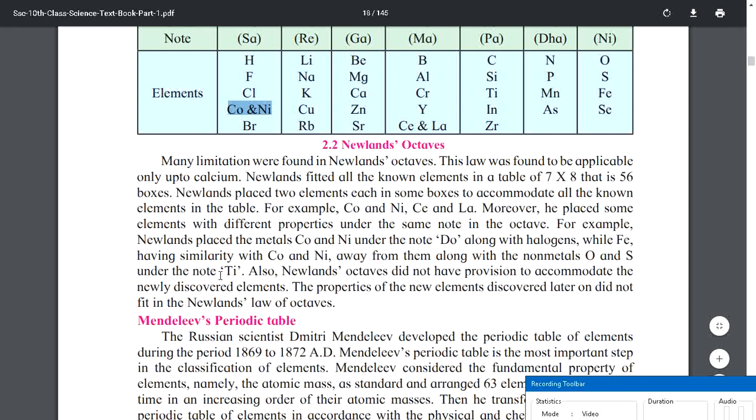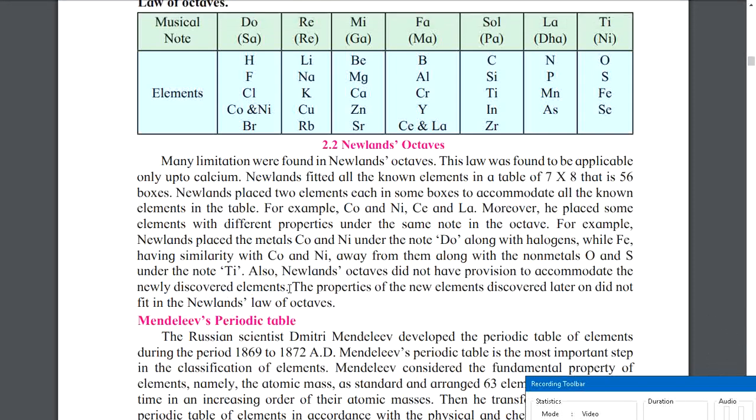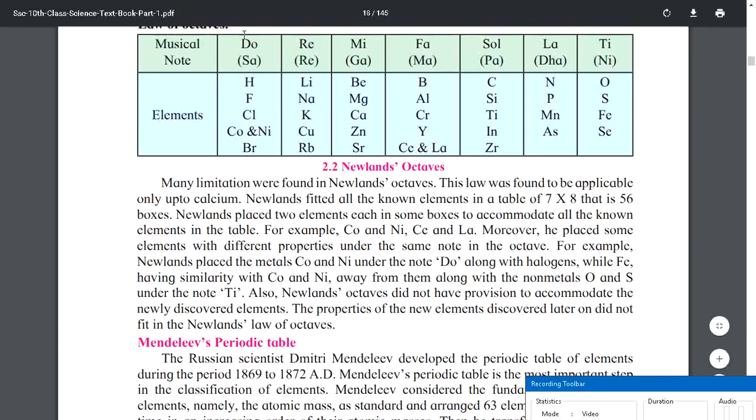And then also Newland's octaves did not have a provision to accommodate newly discovered elements. Scientists at that time knew that there were many more elements not yet discovered, but Newland just created the table with the known elements only. He did not leave any space for the future elements which would be discovered later on.